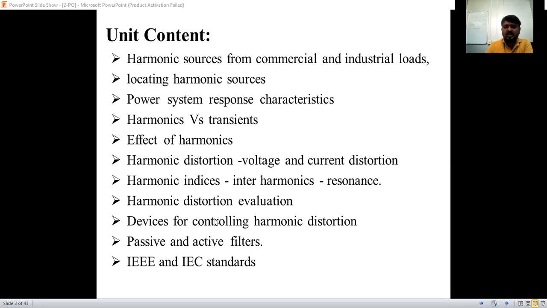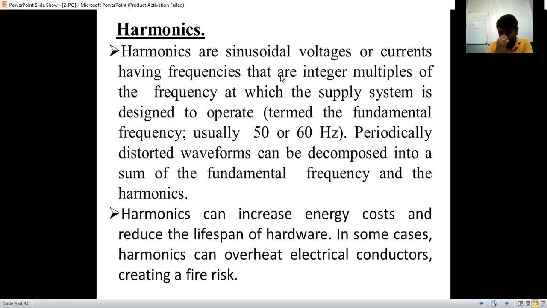So this is the actual syllabus of the second unit, harmonics. We have already discussed that harmonics are sinusoidal voltages or currents. These are sinusoidal AC voltages or currents, having frequencies that are integer multiples of the frequency at which the supply system is designed to operate.